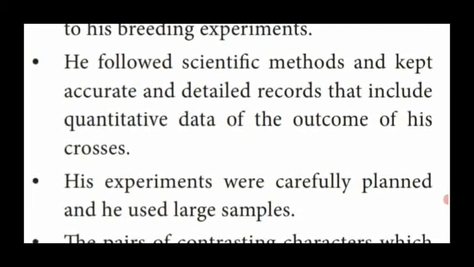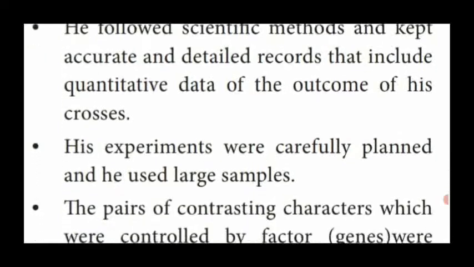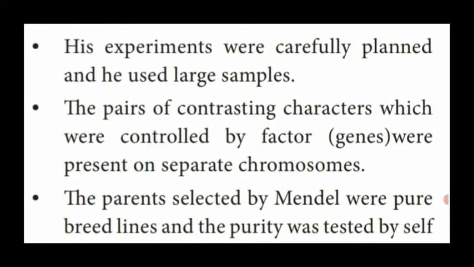Second one, he followed the scientific method and gave accurate values and detailed records that include the quantitative data of the outcome of his hybridization process or crosses. His experiments were carefully planned, and also he used large samples.